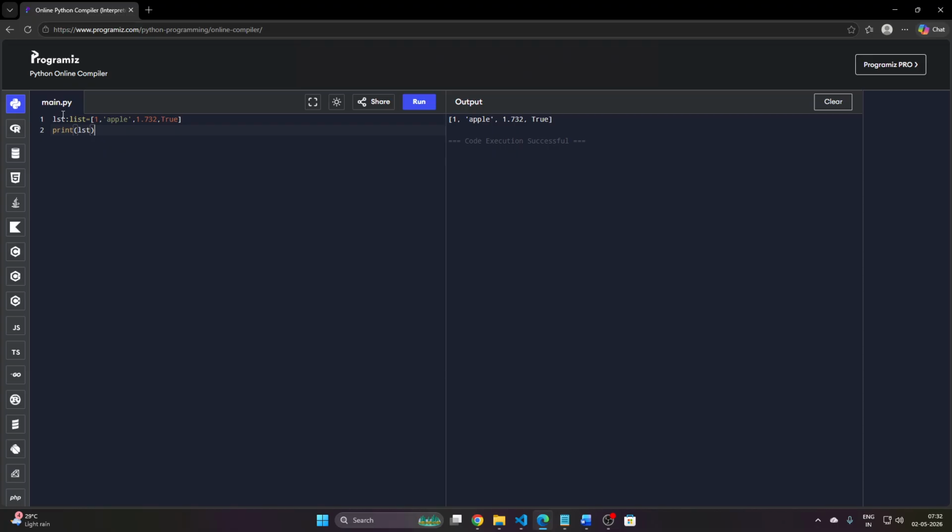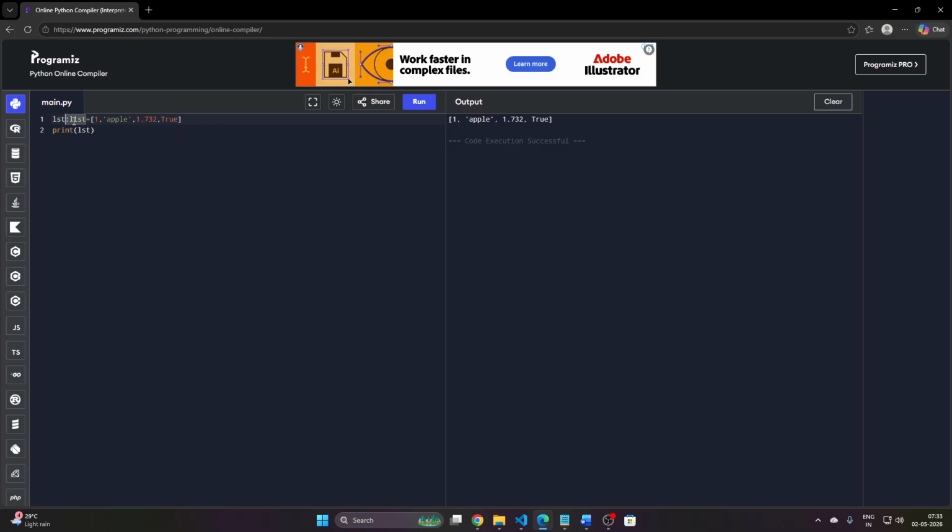In my case, I named it LST, which is of type list. This is called type inference, because Python has inbuilt functions and inbuilt libraries, but it's a very dynamic language.